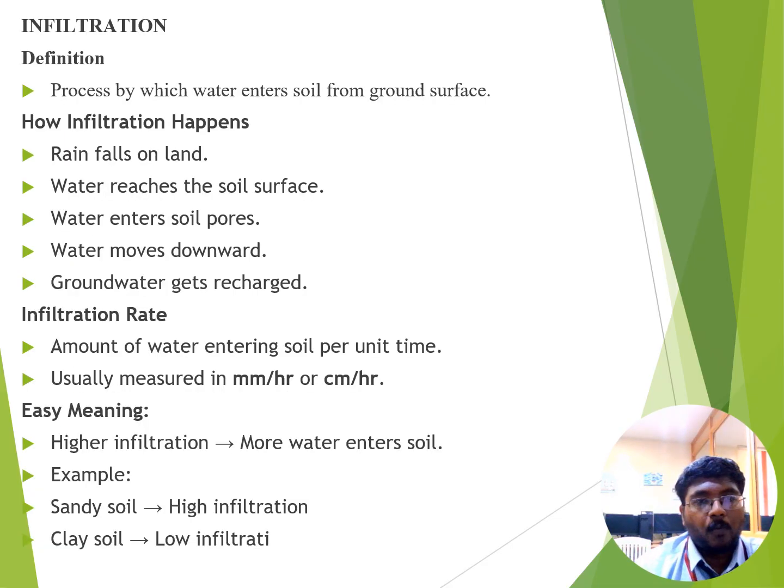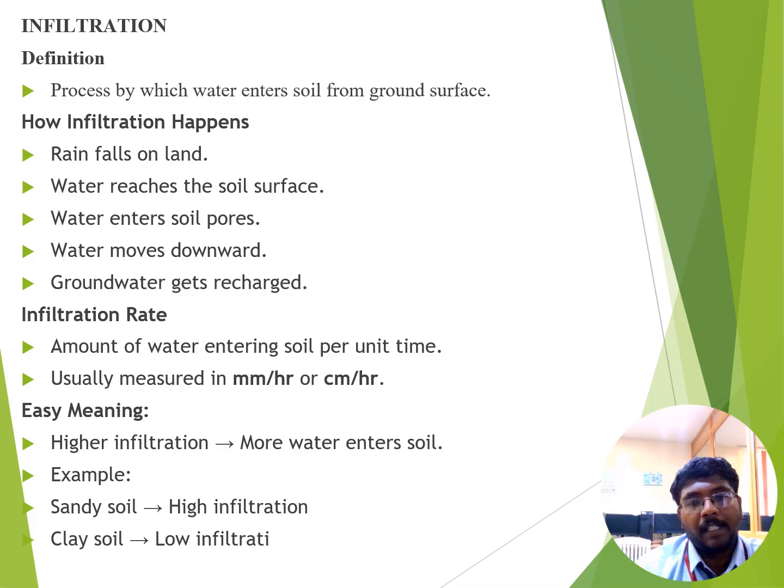Next we see about infiltration. Infiltration is a process where rain or surface water sinks into the ground and becomes groundwater. It acts as nature's ultimate water manager and plays a critical role in the water cycle by naturally purifying water, preventing floods and refilling the underground aquifer. It is a process by which any kind of water directly enters the soil from the ground surface.